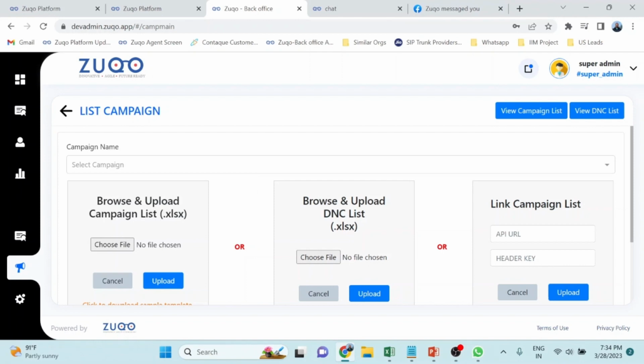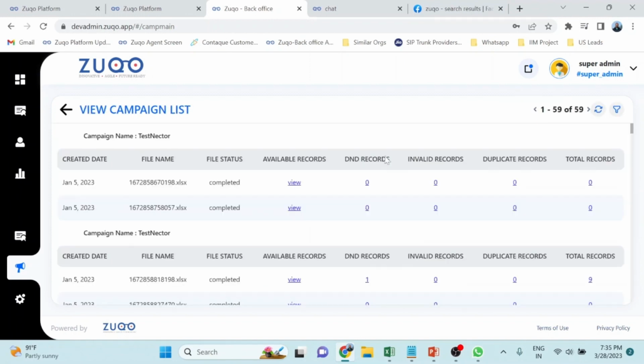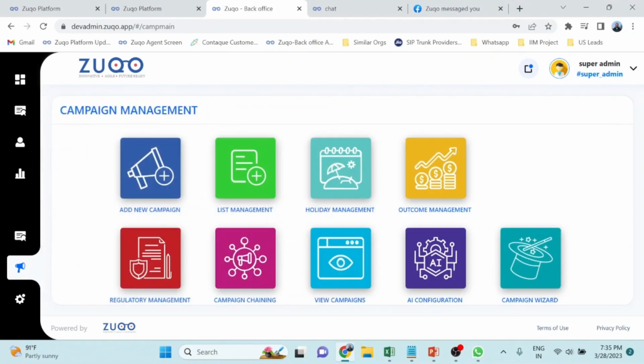You can upload those lists. For example, it could be uploading from a CSV file, or we can integrate it with your own CRM or any other backend system with the APIs, and you can trigger that data to be pushed into the campaign manager, and automatically the campaign manager can take it in and start calling those customers. There are a lot of options. We can see the records that are uploaded: how many records were invalid, how many D&D records were there, how many duplicates. You can segregate this and display that information so that you can correct the data and re-upload those records.